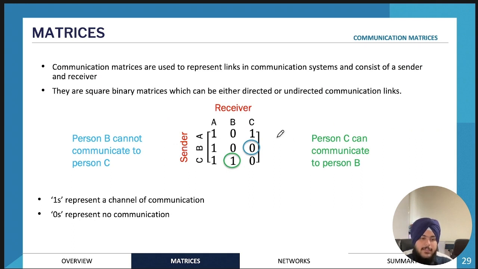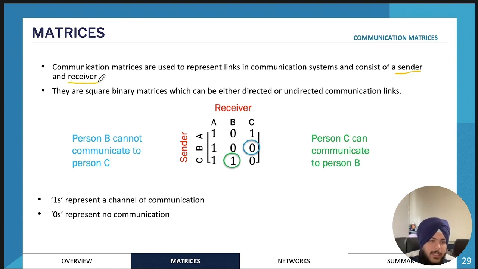Okay, so we've finished matrix arithmetic. Now we're going to be moving on to communication matrices. Communication matrices are another way of representing a type of information. This time it's usually a communication system which consists of a sender and a receiver.